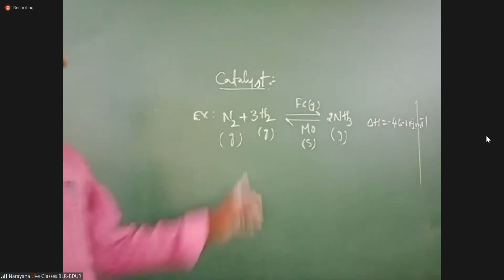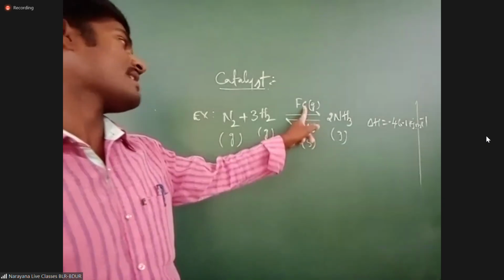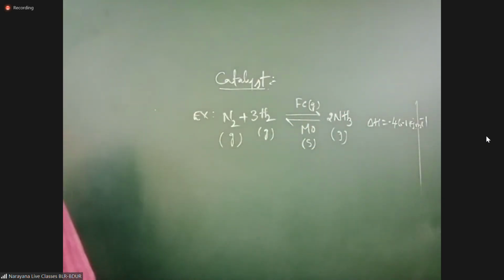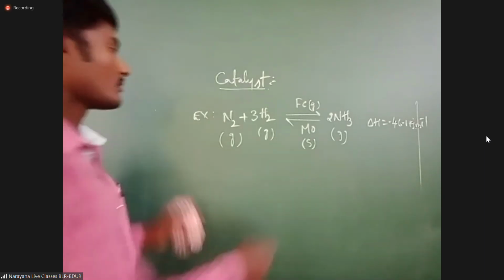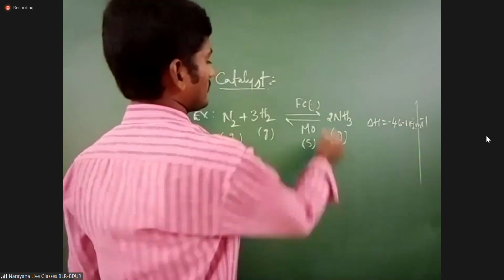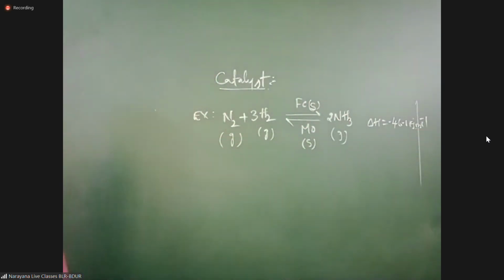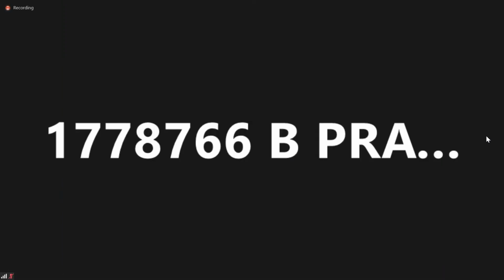You should mention phase: gas, solid, gas. Iron solid. Yes, write the statement after that.